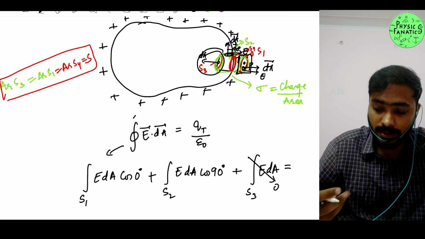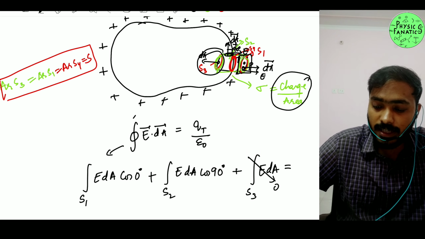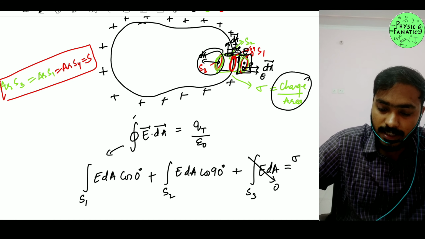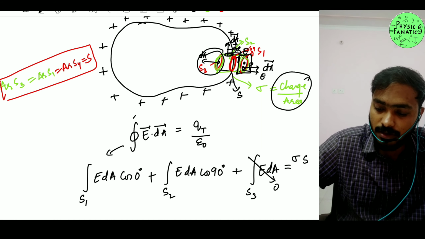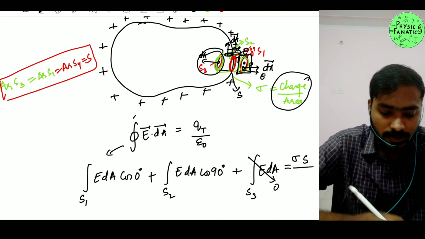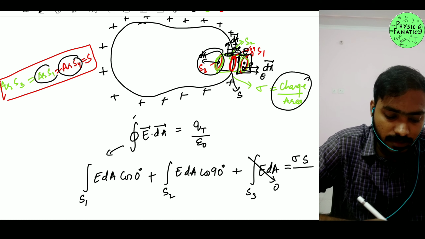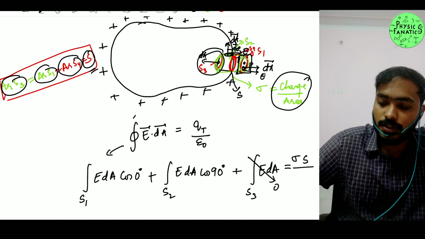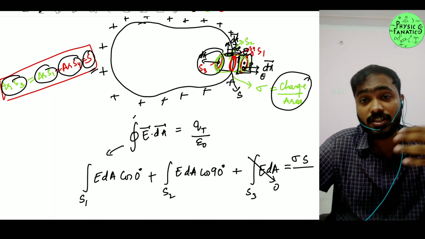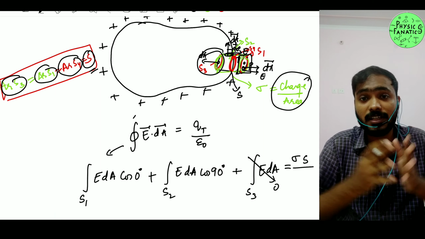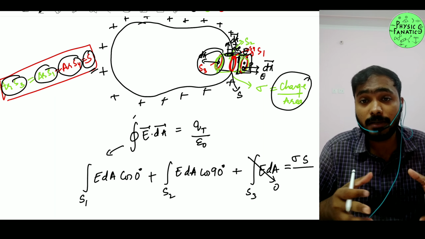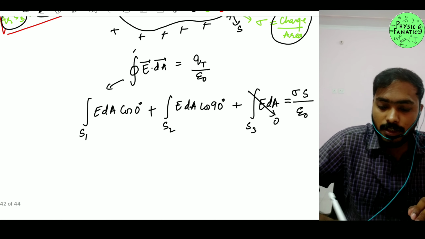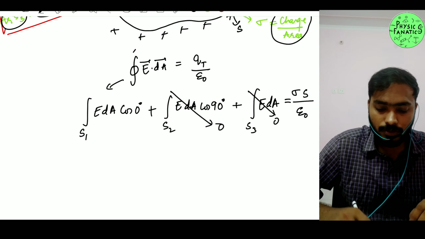Now how much charge is there? I can write sigma times the area of that particular place. The area of this place is S, so I can write sigma times S. Like I said, the areas of S4, S1, and S3 all have the same surface area, S. Sigma is the charge per unit area, and multiplied by that much area it gives the net charge enclosed inside my Gaussian surface, divided by epsilon naught. I hope you can understand that. So cos 90 is 0, and this term will also go to 0.